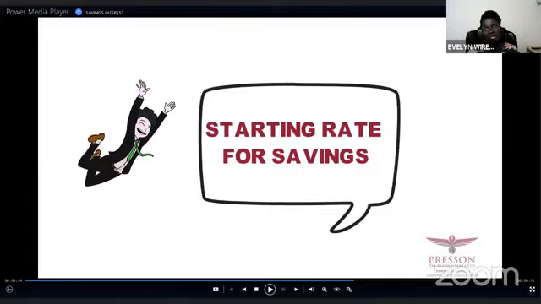You normally get up to 5,000 of interest, and if you fall within the starting rate for savings and earn 5,000 pounds of interest, the whole of the 5,000 pounds will not incur any tax. So let's have a look at what is on the screen.